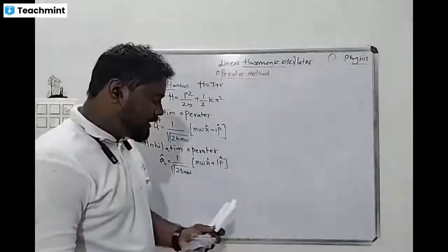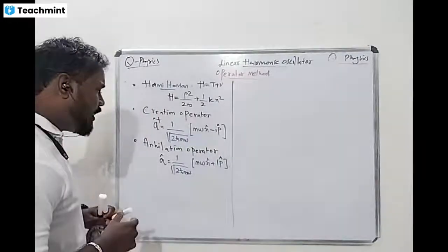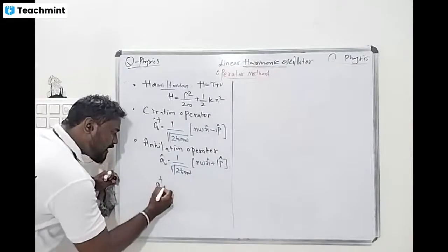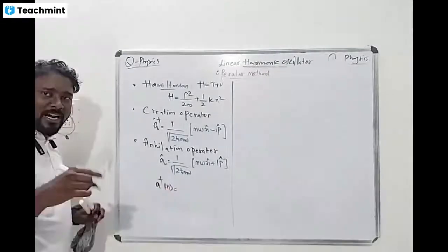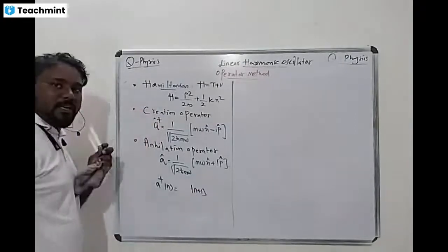Yes, sir. Yes. So now what I am going to calculate is this. See, this is a very important thing. Okay, whenever a dagger operates on the n state, what do we get? The state increases by 1. This is a very important thing. What will happen?